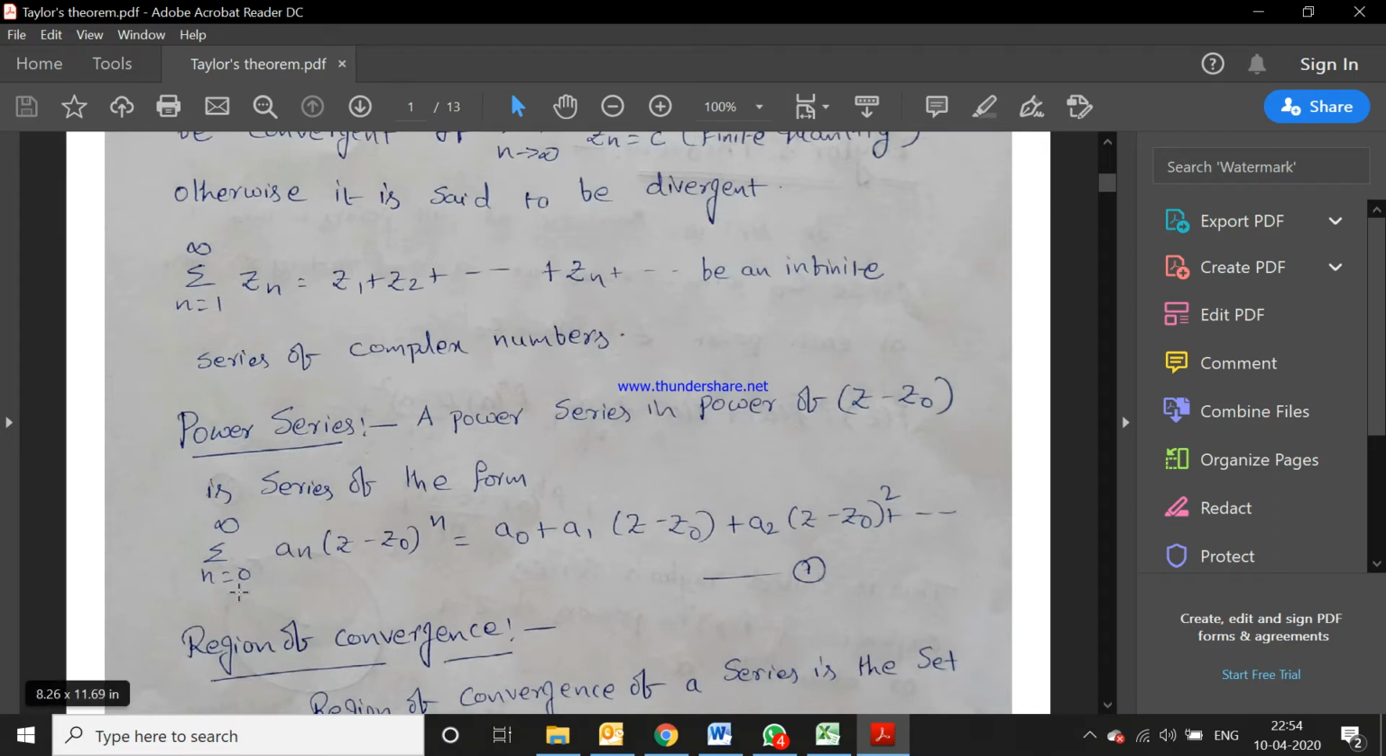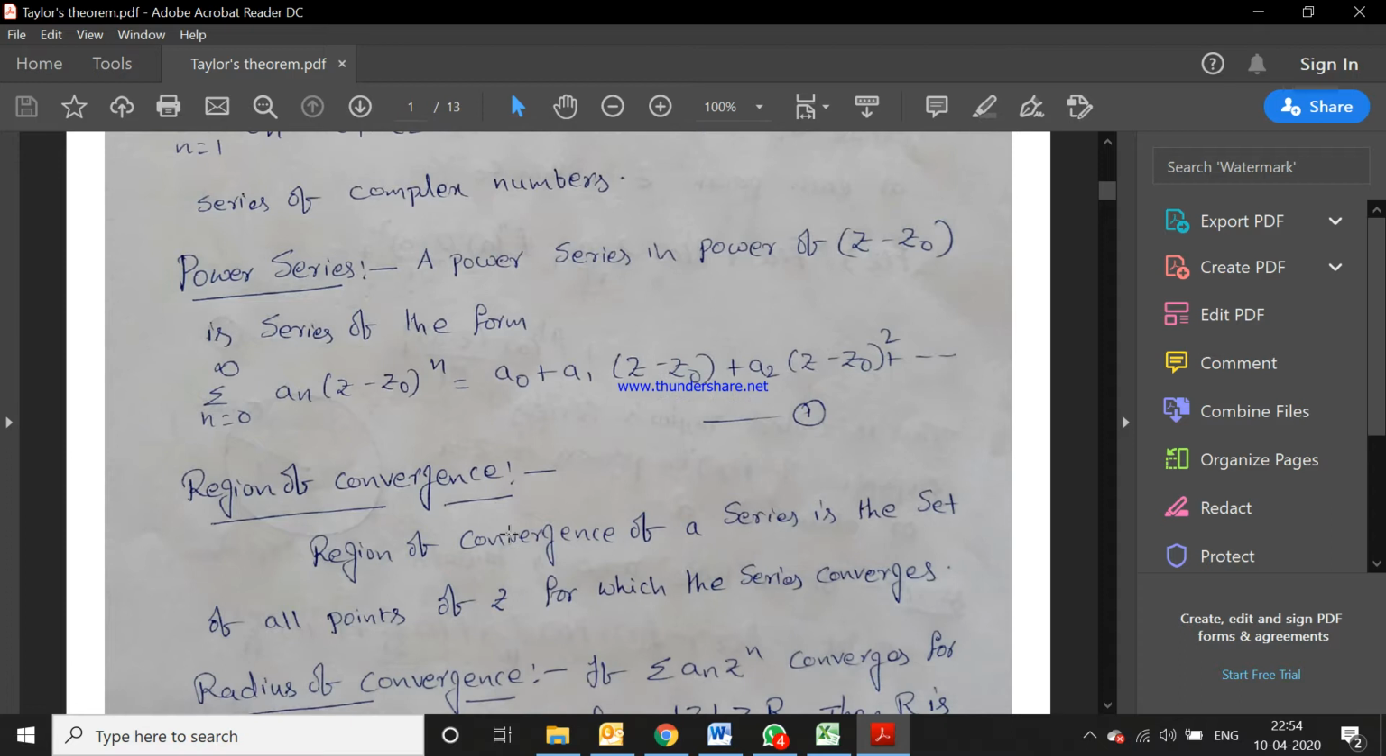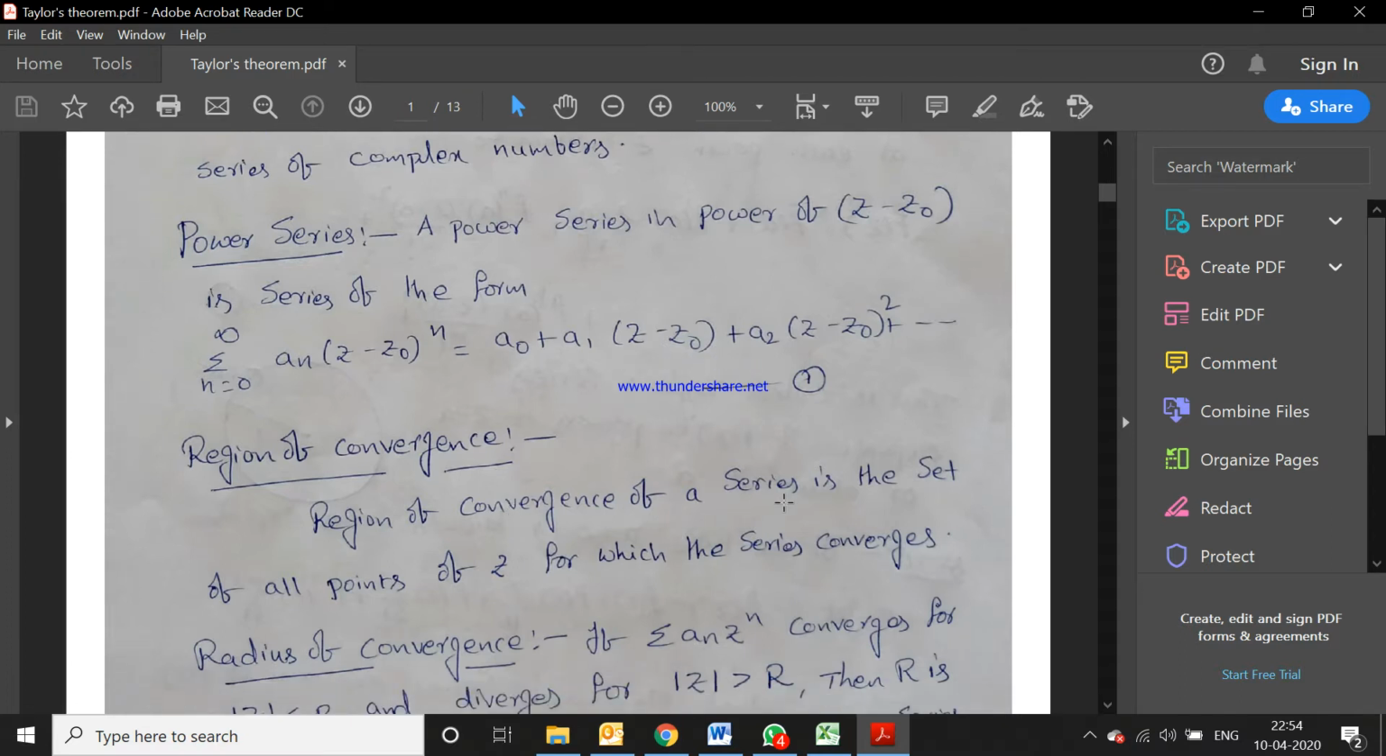So if you apply from n is equal to 0 to infinity, we get a0 plus a1 into Z minus Z0 plus a2 into Z minus Z0 whole square plus so on. This type of series is called a power series. Next definition is region of convergence. Region of convergence of a series is the set of all points of Z for which the series converges.